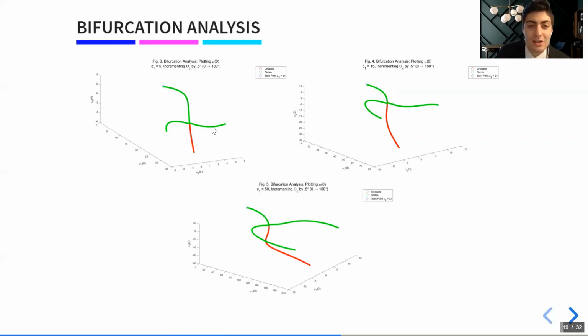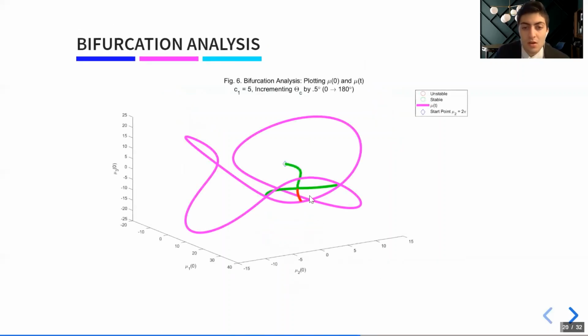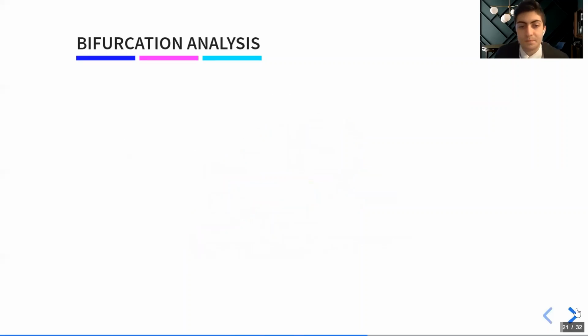Now I can investigate if all of these branches lead to the same shape of the Mobius band and it's just being rotated around. I can do this by plotting that purple curve that I showed you in the previous figure, our continuum of solutions. If all of these branches lead to the same continuum of solutions, the same mu of t, then we know that they lead to the same shape of the Mobius band. And this is precisely what's happening. All 3 branches touch the same continuum of points, meaning that they lead to the same shape of the Mobius band, it's just being rotated around a little bit.